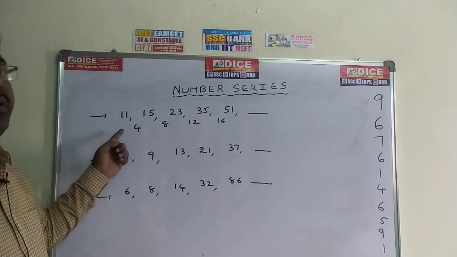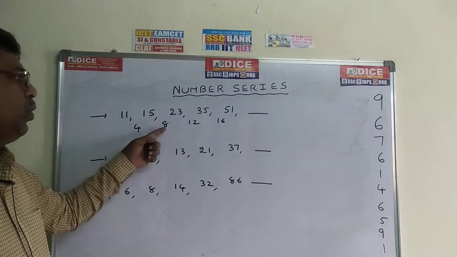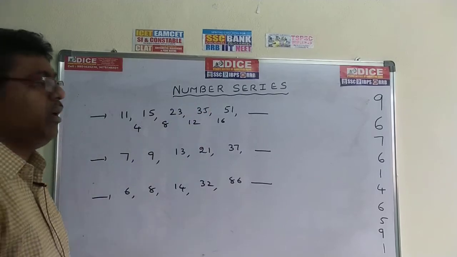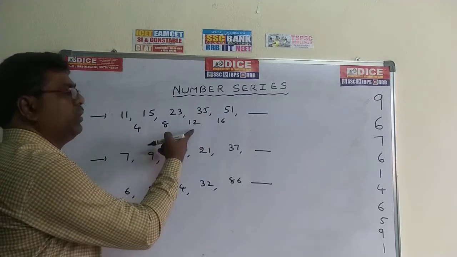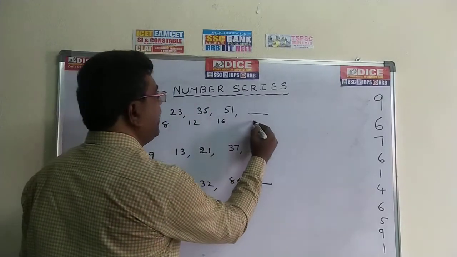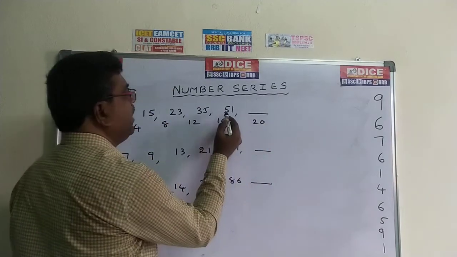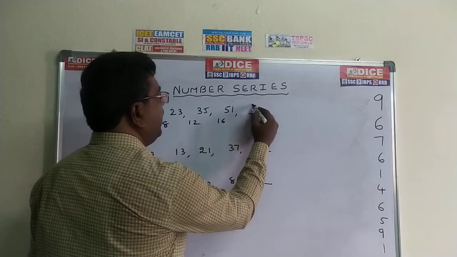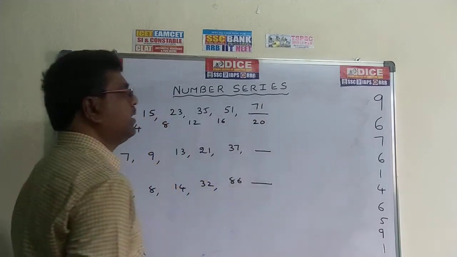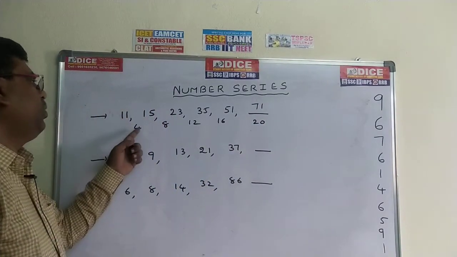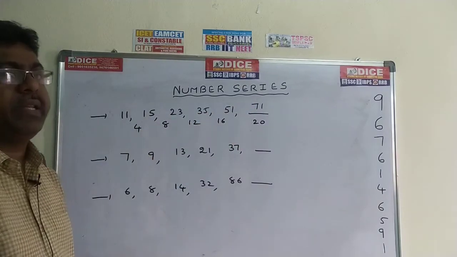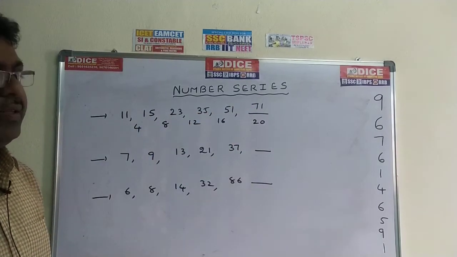Now it is a 4 table. 4 1s are 4, 4 2s are 8, 4 3s are 12, 4 4s are 16. Next, 4 5s are 20. So by adding 51 plus 20, the answer is 71. 71 is the correct answer. 11 plus 4 is 15, like that. 15 plus 8 is 23. 51 plus 20, the required answer is 71. This is the first problem.